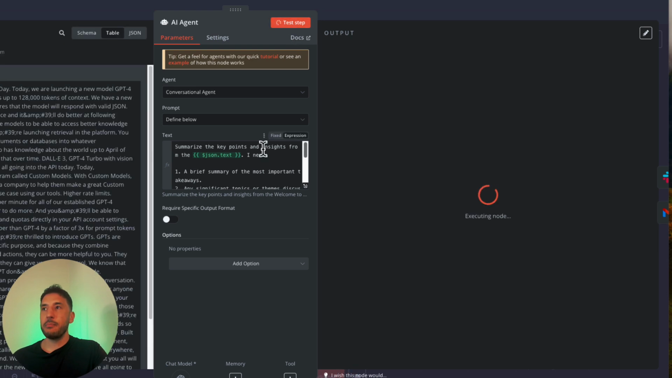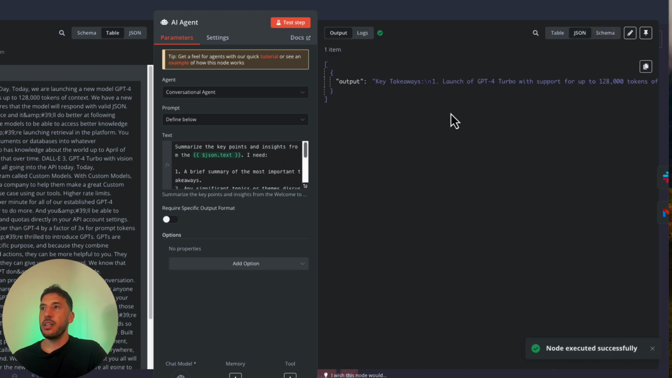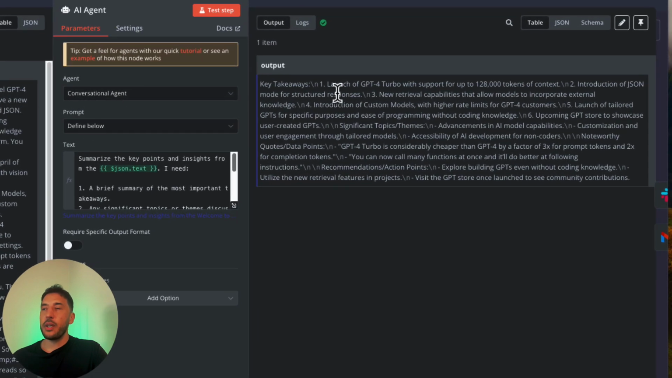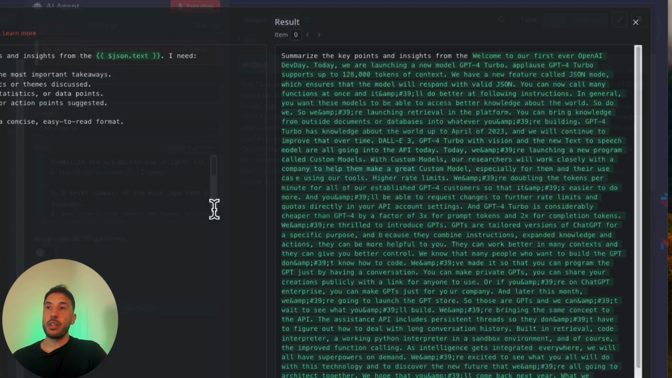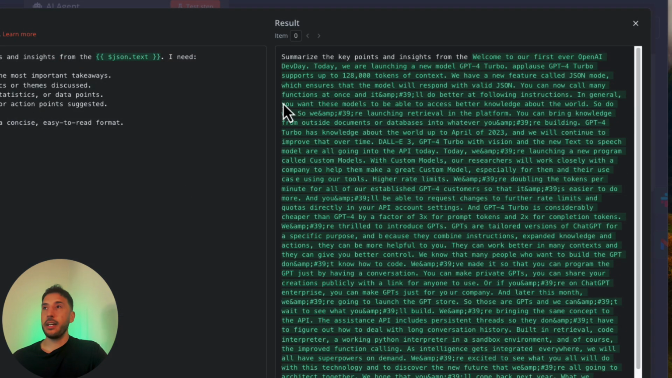But let's go ahead and test this step. And this should be able to provide this nice little summary for us so that we can utilize this for other notes. There you go. So as you can see, we have this nice little summary, key takeaways, and it has also divided it into different topics such as the significant themes, and accessibility for AI development for non-coders, noteworthy quotes. As you can see right here, it pulls quotes. It says you can now call many functions at once and it'll do better at following instructions. And it also has recommendations and points. And again, this is all coming in based on the prompt that we provided here.